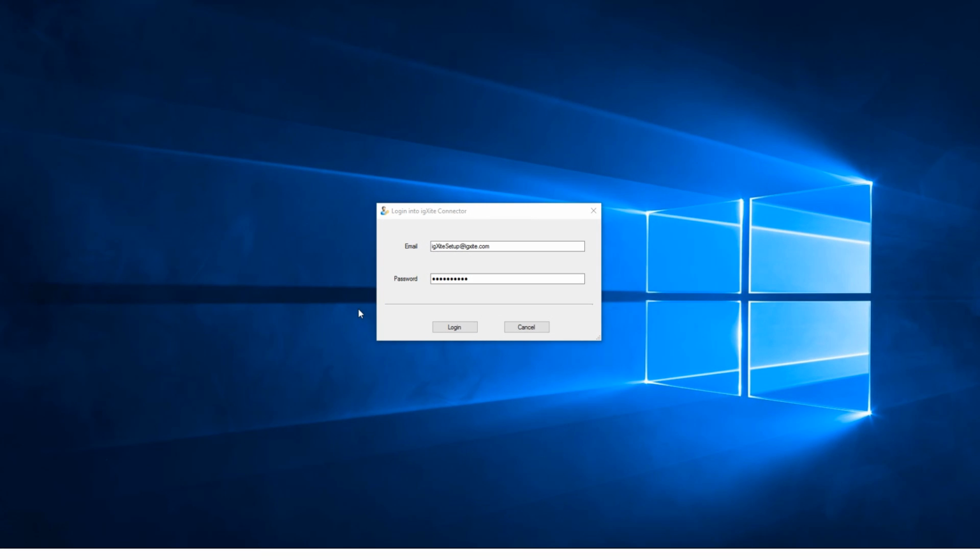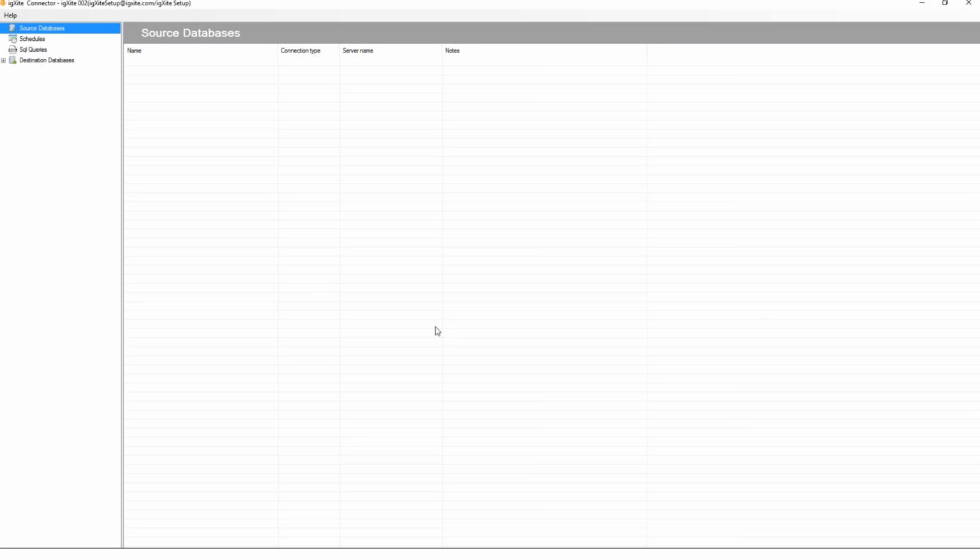When you launch the igXite connector, you will be prompted for an email address and a password. Use the email address and password from the igXite welcome email. The igXite connector opens to the Source Databases screen. To create a new connection, right-click and choose New.